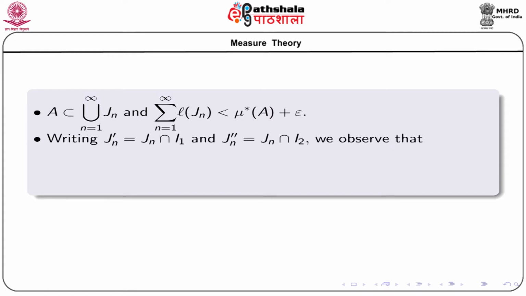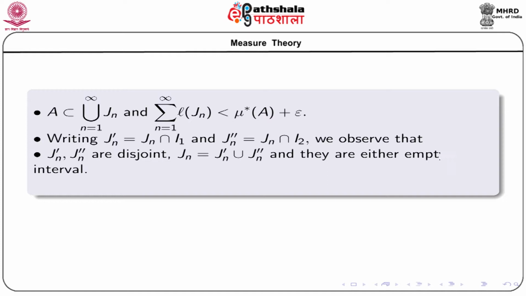Now, write Jn dash as Jn intersection I1 and Jn double dash as Jn intersection I2. Now, see that I1, I2 are intervals and these Jn are open intervals, and we know that the intersection of two intervals is again an interval or it is empty.